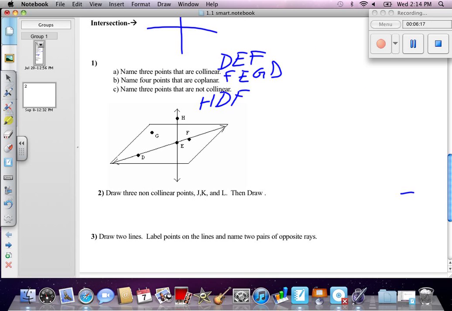Okay, next we're going to draw 3 non-collinear points. We've got J, K, and L. Then we've got that JK is a what? Line, segment, or ray? Look at JK real carefully. What is it? It's a line. It's got 2 arrows at the top. Let's look at KL. That's a segment, so it stops. And then LJ is a ray.